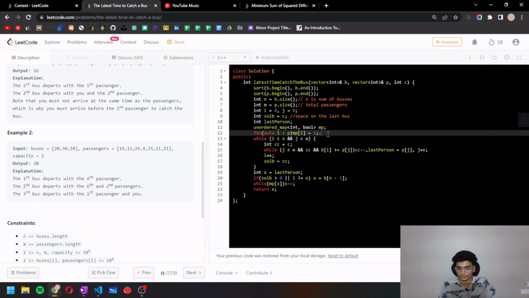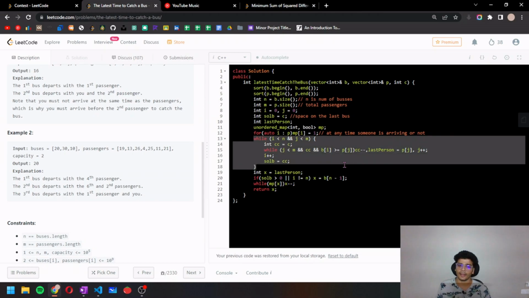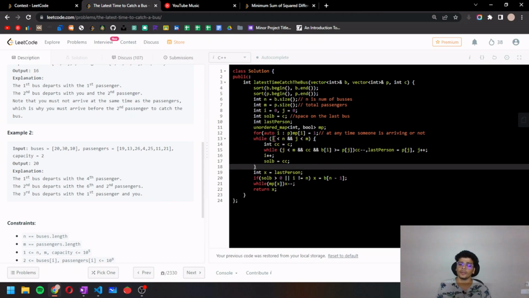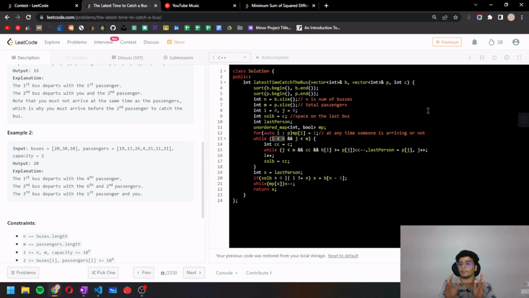Whether at any time someone is arriving or not. So MP means that. Now we are using a while loop. In the while loop, we will stop our search if all of the buses are filled or all of the passengers have boarded on the buses, right?